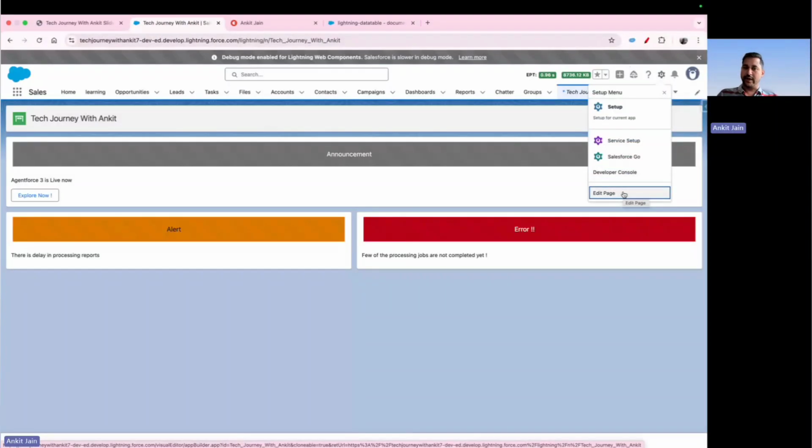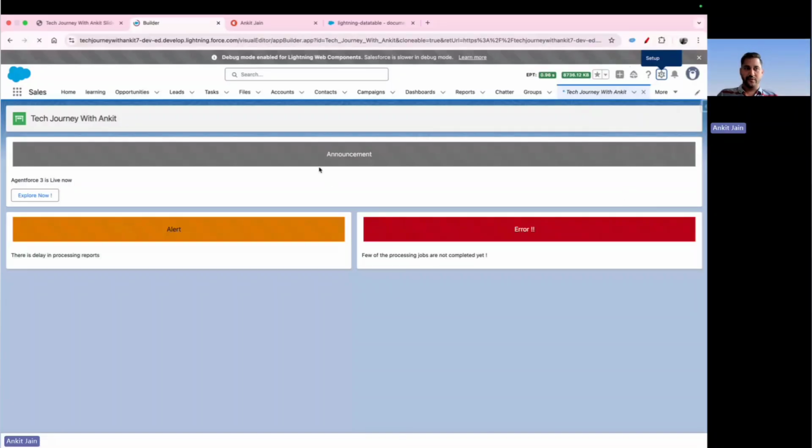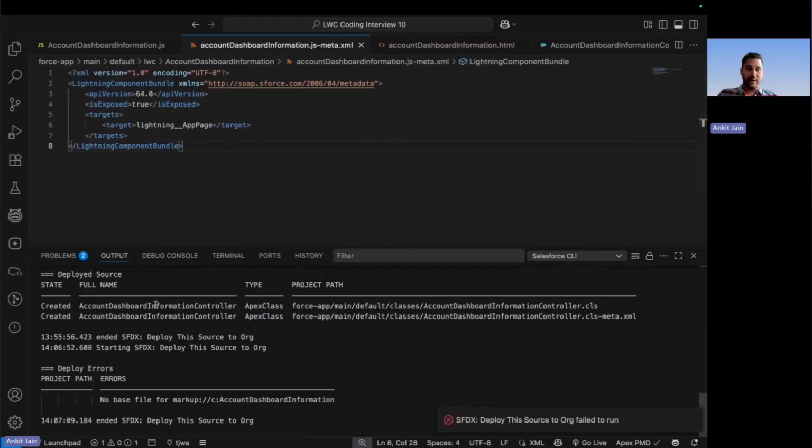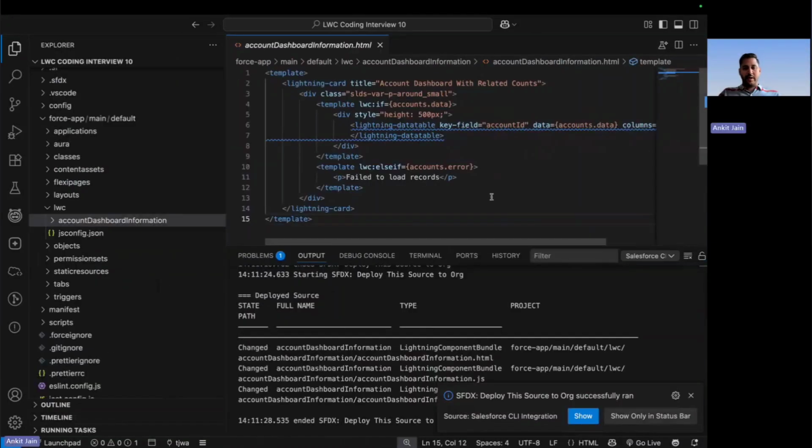As I said, you can download the code base for this from the description. But as of now, we have created another component with the name of account dashboard information. We are getting some error, no base file for markup. Okay, now the component is deployed successfully. I'm not sure what the issue was, but after redeployment, it worked well.